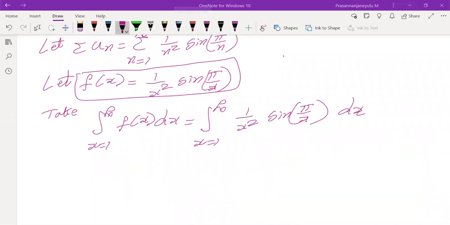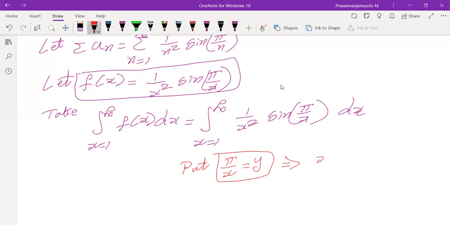Substitution. So we have to substitute pi by x equals a new variable. Tell me which variable we will take. Can I take y? Because we didn't use y anywhere. That implies x equals what? I can write pi by y for the future purpose. Wherever x is there, we are going to write pi by y.